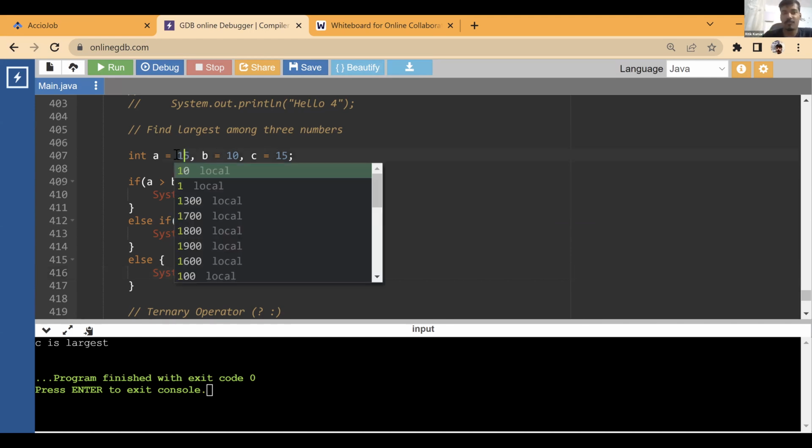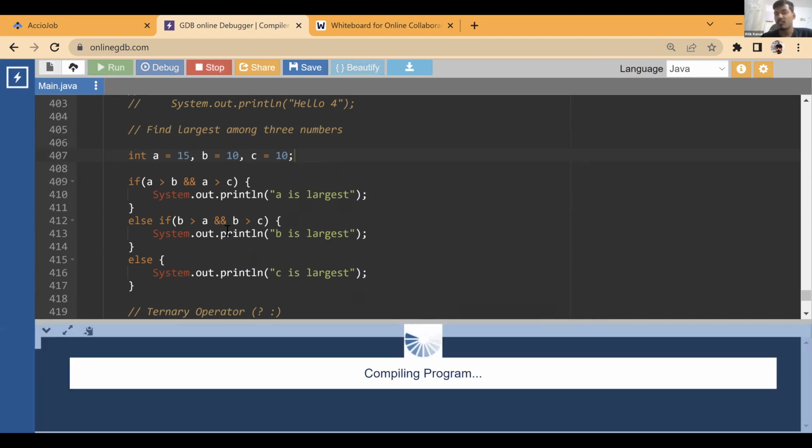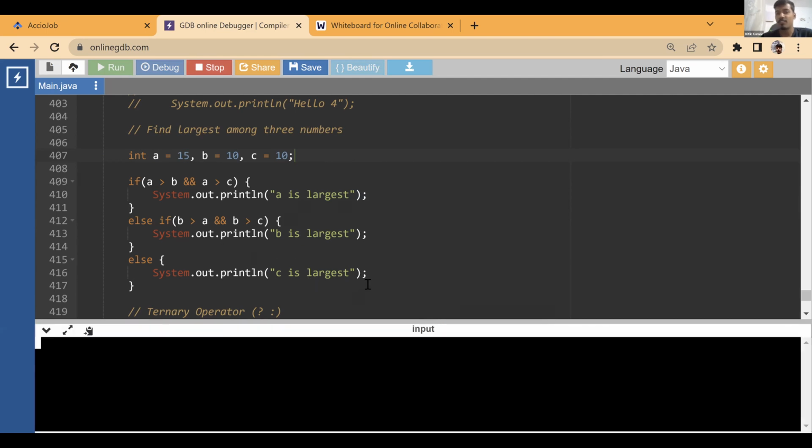So see, this is working fine if all the three numbers are different. But let me put 15 and 15. Okay. A is 15, B is 15. So, okay, let's put B as 10. So these two values are 10. A is 15. So which is the largest among these three values? The largest number among these three values is 15. Now if I run this, it is going to tell me not 15 is largest. It is going to tell me C is largest.